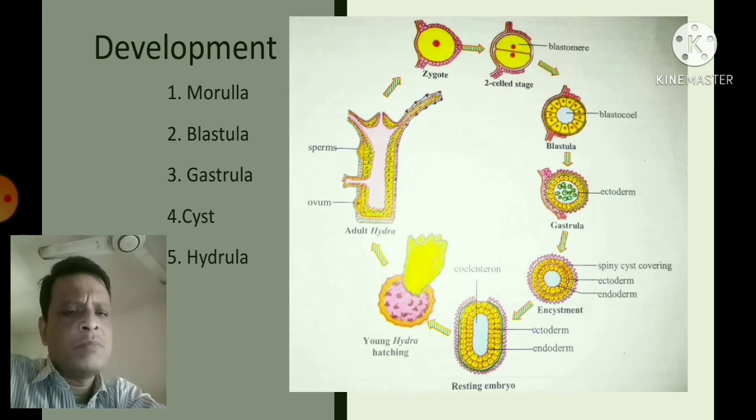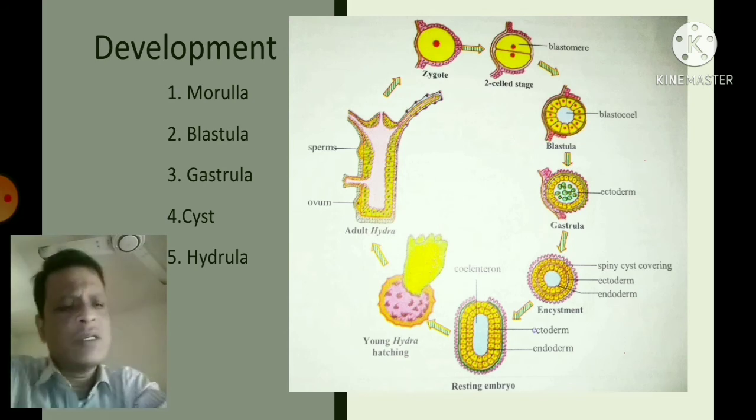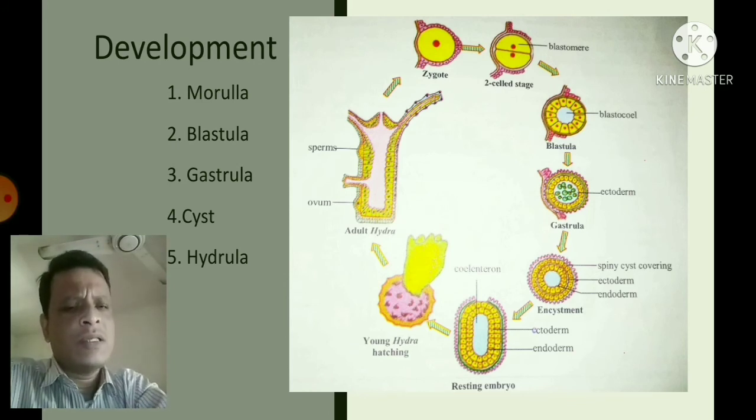After that, the cyst becomes detached from its parent's body and submerged into the water, and settles on any substratum like a stone. It can exist as a dormant stage until a favorable condition arises. When this favorable condition arises, then again the developmental process will start.